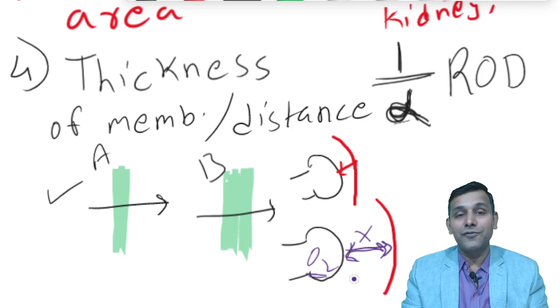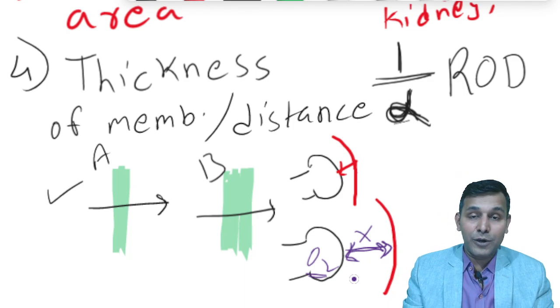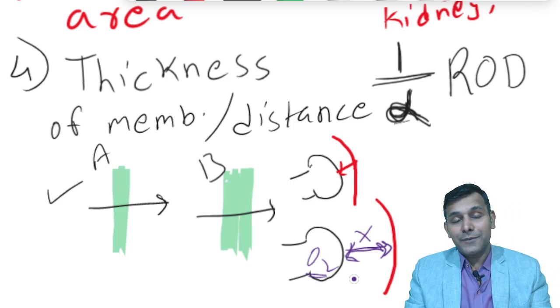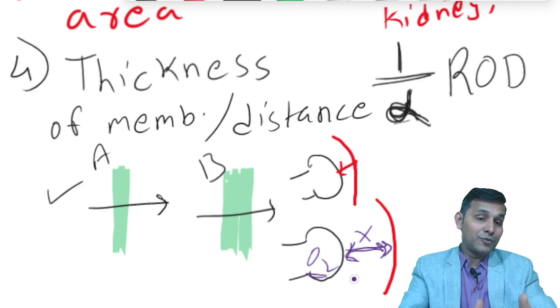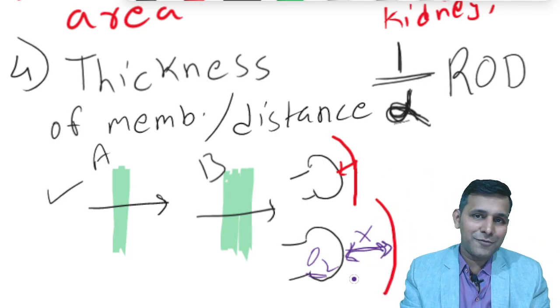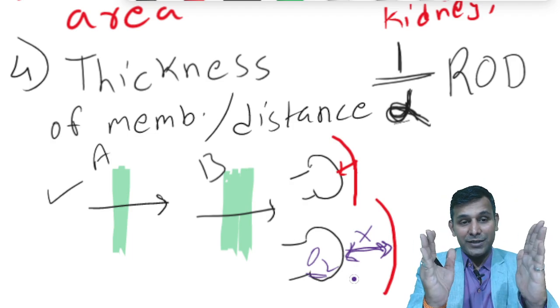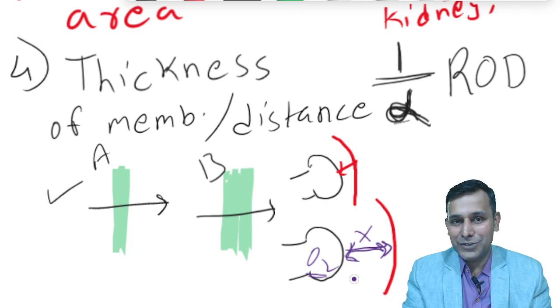So we have so far discussed 4 factors. Number 1 is temperature, which is directly proportional to the rate of diffusion. Number 2 is solubility, which is also directly proportional to the rate of diffusion. Number 3, we have discussed the surface area. More the surface area, more is the rate of diffusion. Then number 4, we have discussed the thickness. More the thickness, lesser the rate of diffusion. Lesser the thickness, more the rate of diffusion.